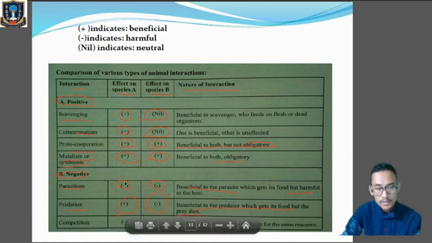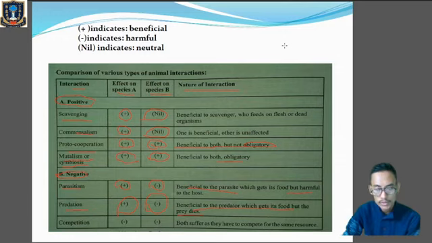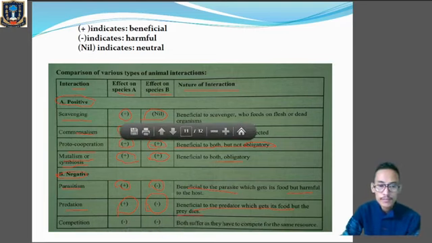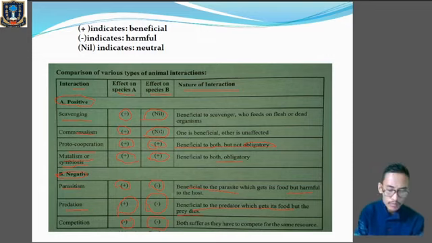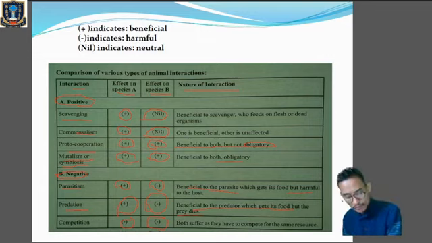Competition, same thing. In competition, you can see both of them are being harmed. Both suffer as they have to compete for the same resources, and when they are competing for the same resources, both of them will be harmed. So we are giving a negative sign to both species. Clear? So this is the comparison of various interactions among the animals. Today we have learned about the interdependence of species.